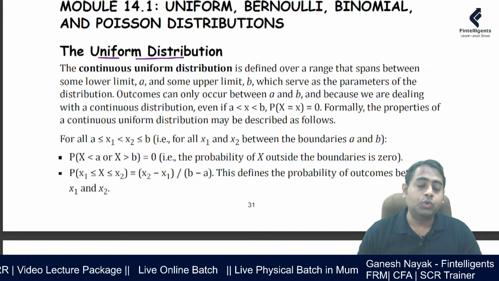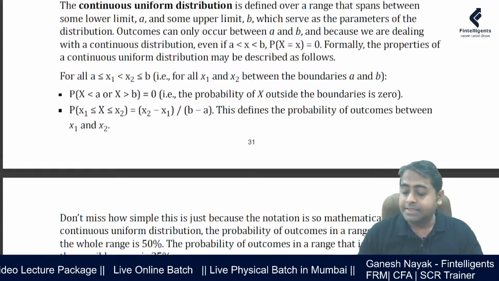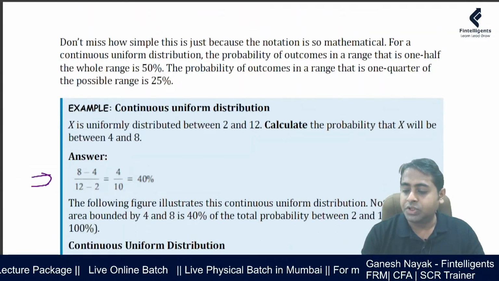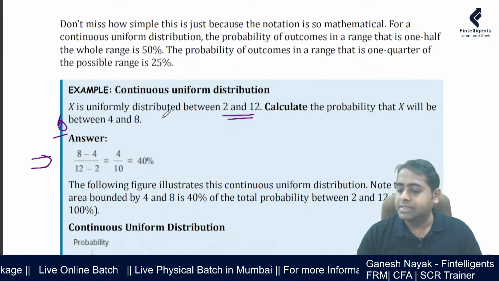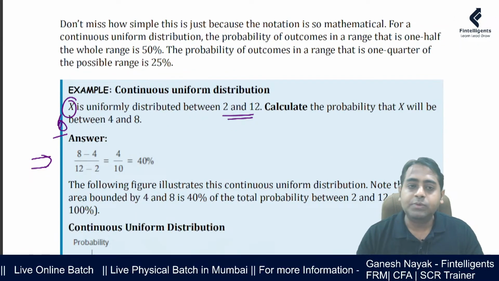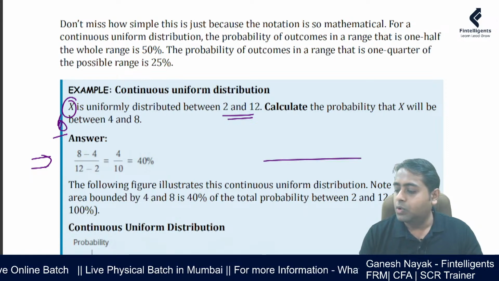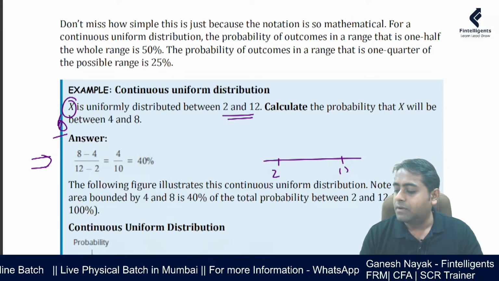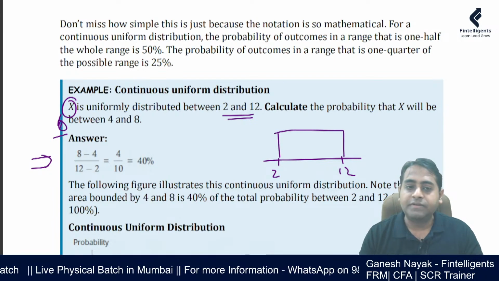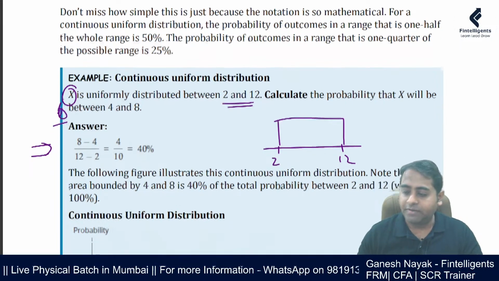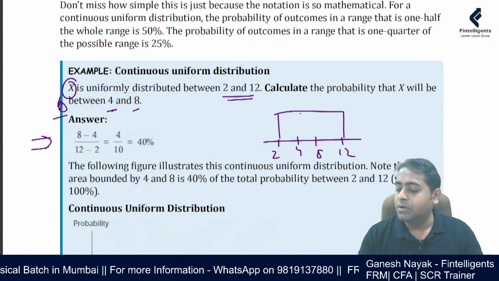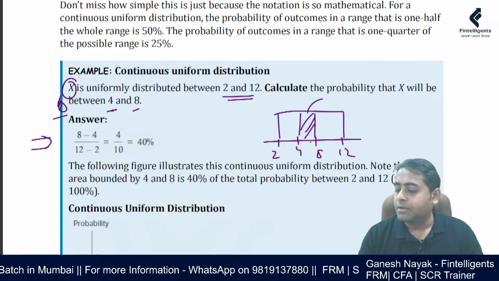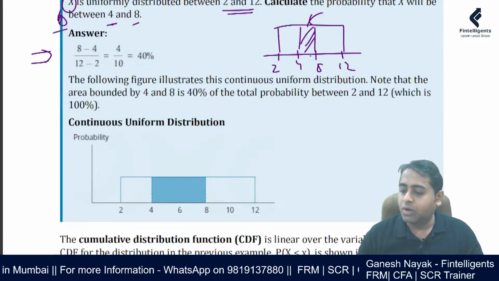If they ask you explicitly in the exam, they might ask you this type of question. Very good chance of this question being asked. You can look at this diagram, that there is a random variable x which is uniformly distributed between 2 and 12. So the entire area is between 2 and 12, that means 100% area. If somebody asks what is the area between 4 and 8, you just have to cut this area.